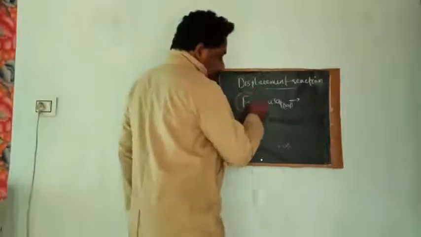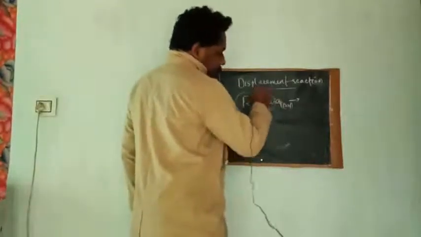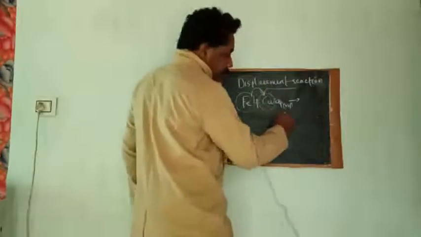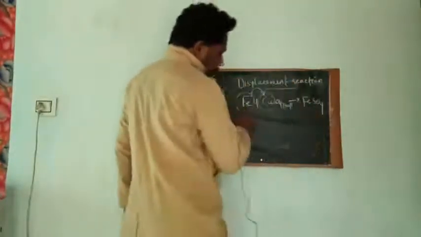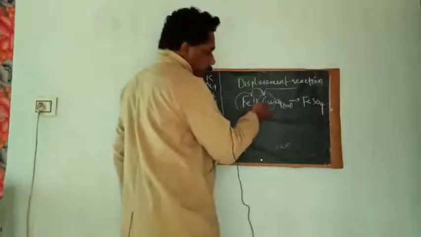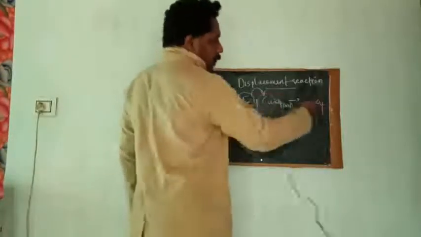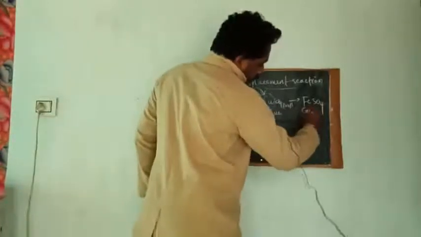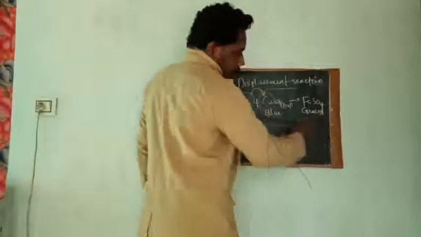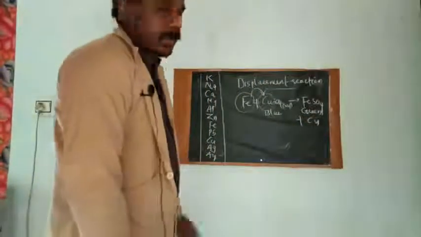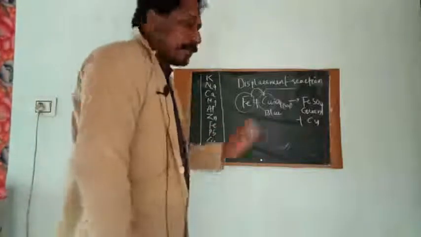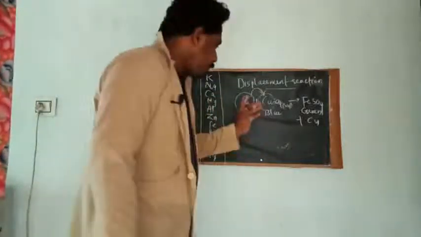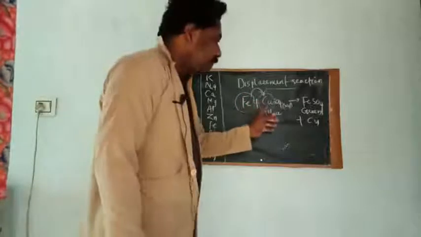Since Fe is more reactive than copper, Fe displaces copper from the solution to form FeSO4, right? The place of Cu will be occupied by Fe to form FeSO4, and the blue color solution will turn into green after some time. Plus Cu will be removed from the compound, and this reaction is called displacement reaction.